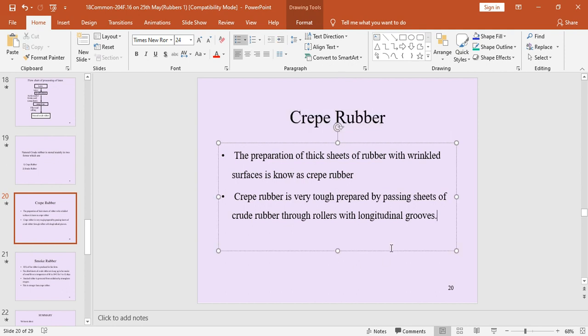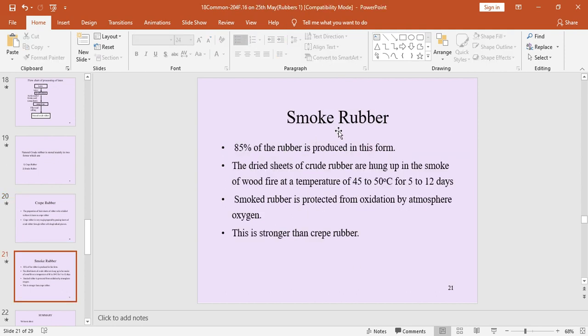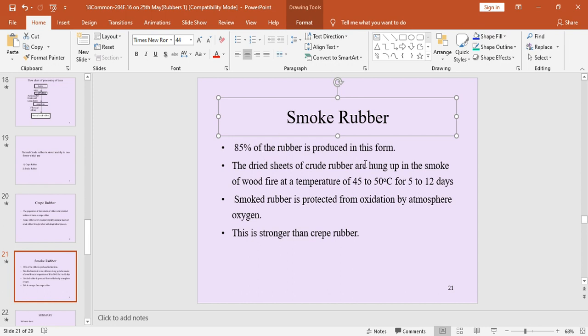Right, this is crepe rubber. Next is smoke rubber. Smoke rubber means 85% of the rubber is produced in this form. These dried sheets of crude rubber are hung up in the smoke of a wood fire at a temperature of 45 to 50 degrees centigrade for 5 to 12 days. Right?